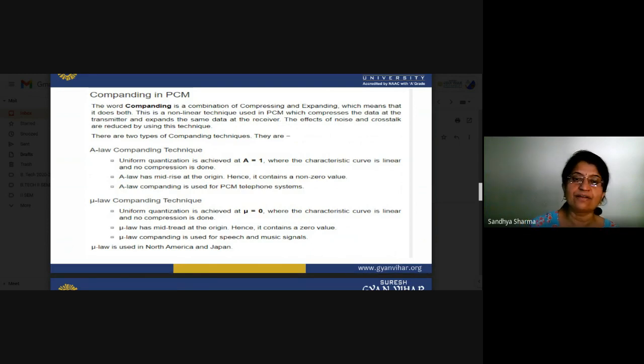By increasing the value of mu, your compression will increase slightly, and you can send your data by using non-uniform quantization. So basically, if we are talking about the non-uniform quantization, it is nothing else. It is basically a combination of uniform quantization plus compounding techniques.